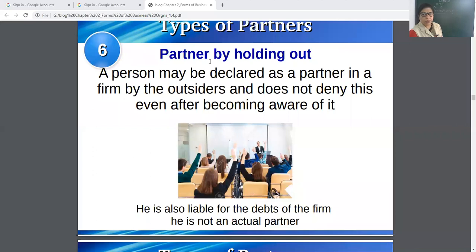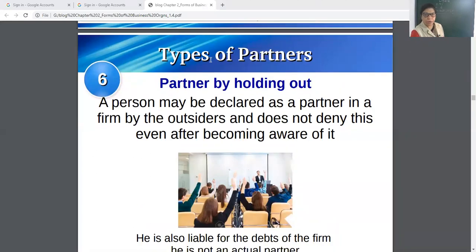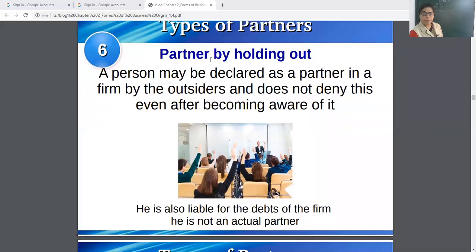Last is partners by holding out. Partners by holding out means a person may be declared as a partner in a firm by the outsiders and does not deny this even after becoming aware of it.